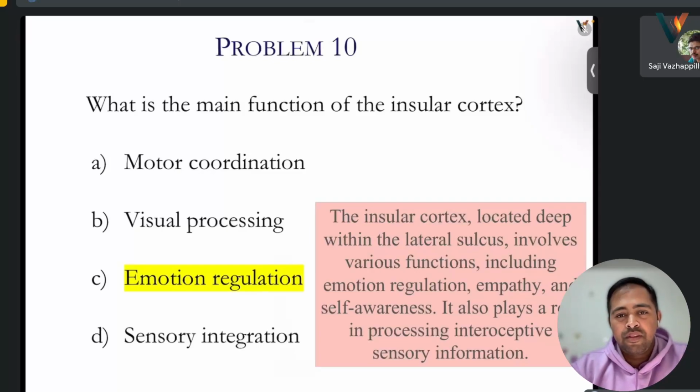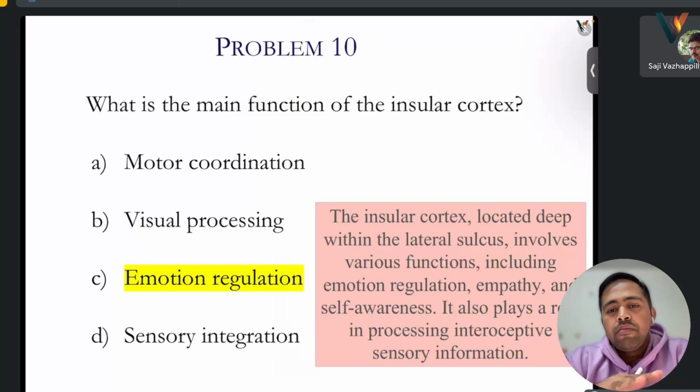It is located deep within the lateral sulcus and involves emotion regulation, empathy, and self-awareness. It also has a role in the processing of interoceptive sensory information.